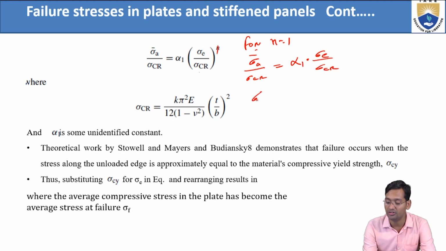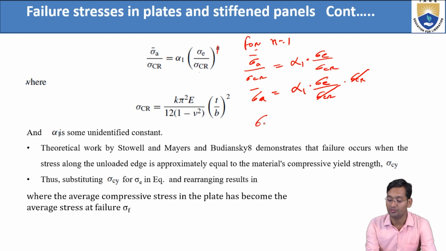Now see, if n equals 1, then what happened? Sigma A average by sigma CR equals alpha 1 into sigma E by sigma CR. Now sigma A average equals alpha 1 into sigma E by sigma CR into sigma CR, because the sigma gets multiplied. Sigma CR cancels, so sigma A average will be equal to alpha 1 times sigma E.